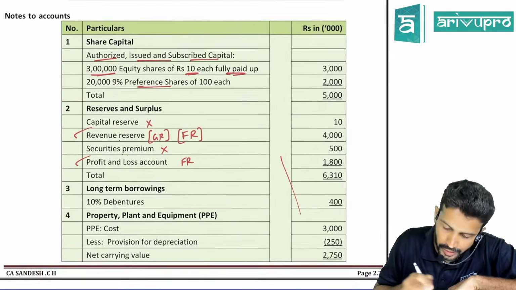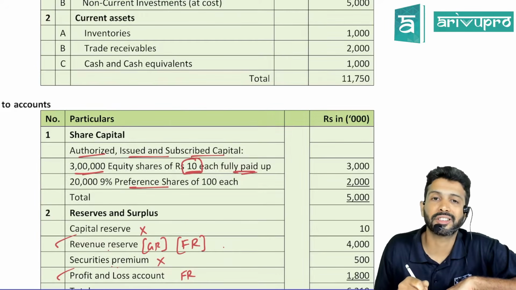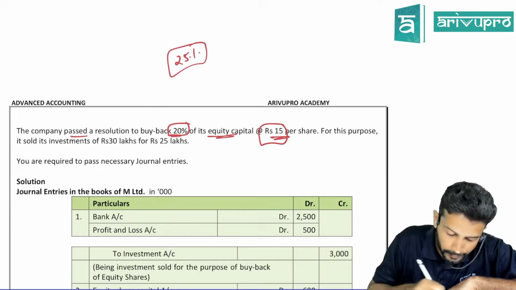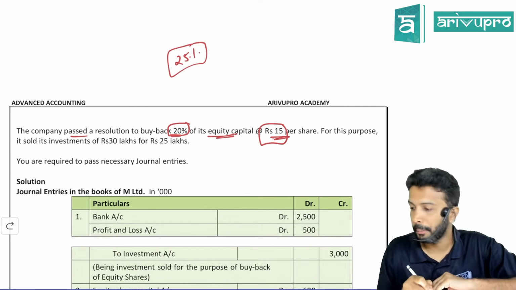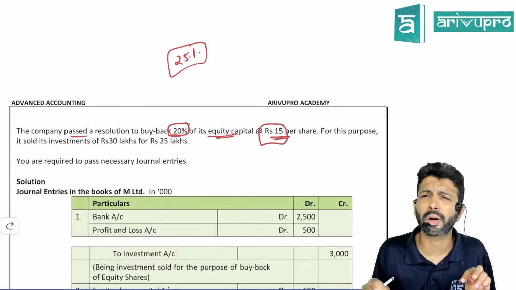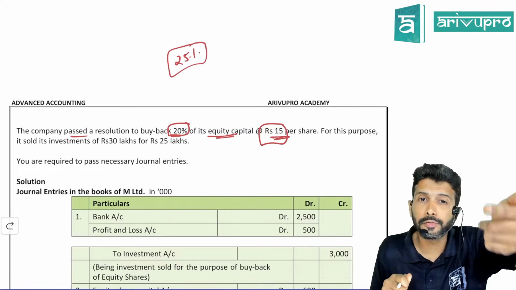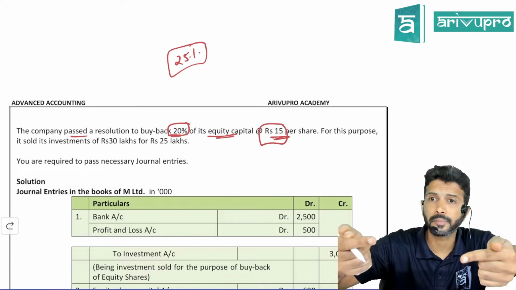Sir, come back to notes to accounts. What is the face value of equity shares? The face value of the equity shares is 10. Is the buyback price 10 or is it 15? 15. So is the company suffering a loss here or making a profit? The face value of the share is 10, but they are paying 15 to buy back these shares. That means the company is giving extra.